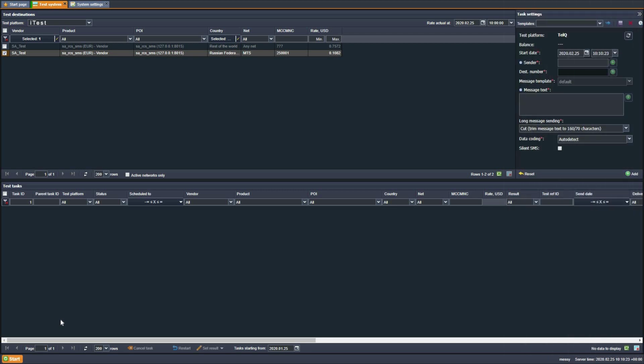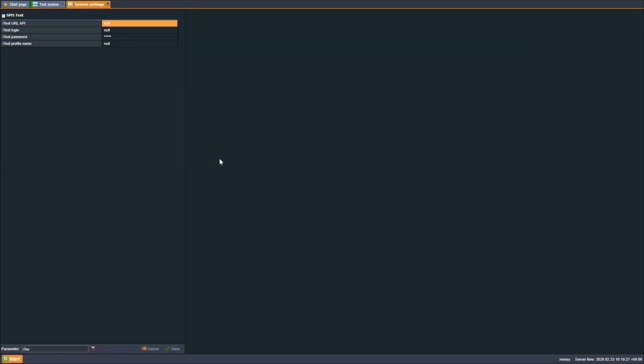Fourth, configure the parameters in the Alaris main interface, Administration, system settings: prefix-based root testing channel ID, channel ID created for the iTest service, iTest URL API, iTest login, iTest password. The iTest profile name is the profile name from the respective iTest settings. Once the above configurations are made, the platform will be available for message testing. If you encounter any difficulties, contact the Alaris technical support team.